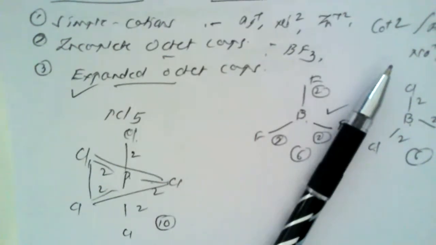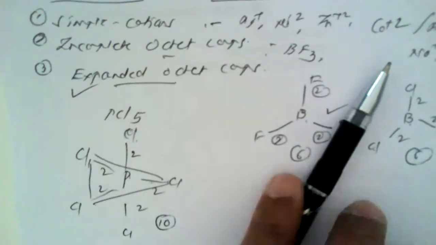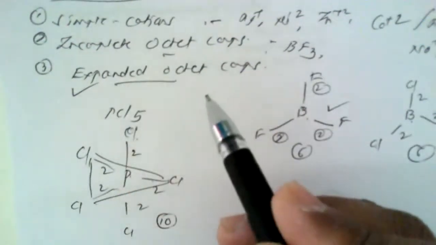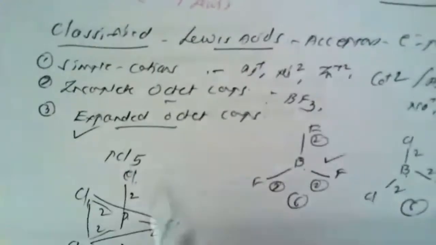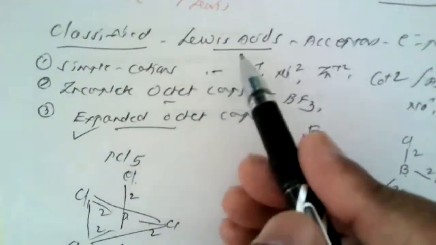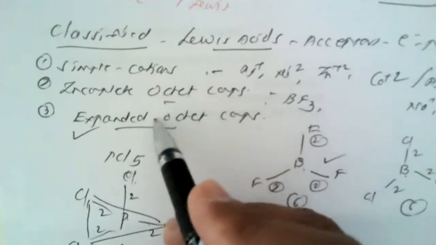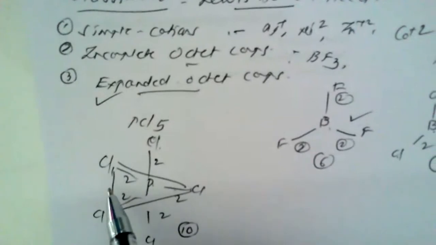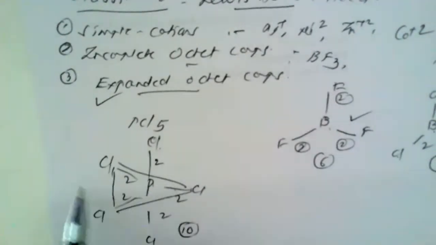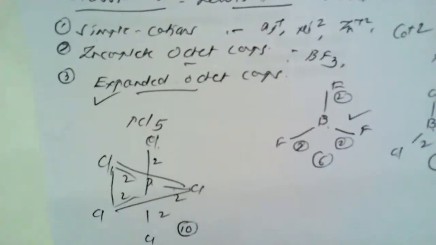Now, in all these cases, the total number of electrons is greater than 8, and hence the expanded octet word is used. So these are the three classes of Lewis acids: simple cations, incomplete octet compounds, and expanded octet compounds. Now, based on the same concept, the classification of Lewis bases is also carried out.